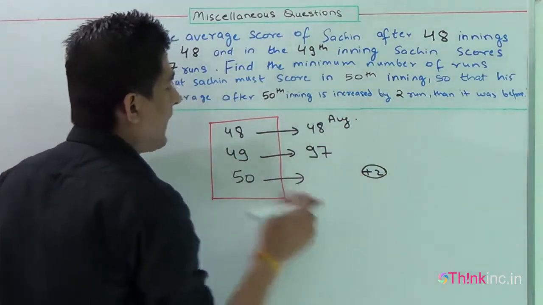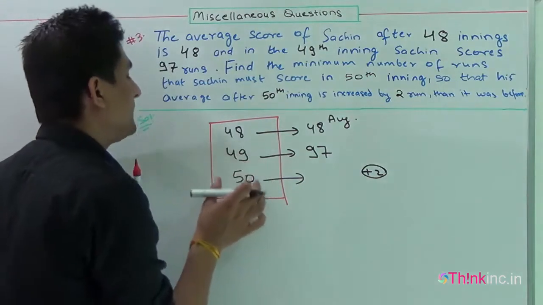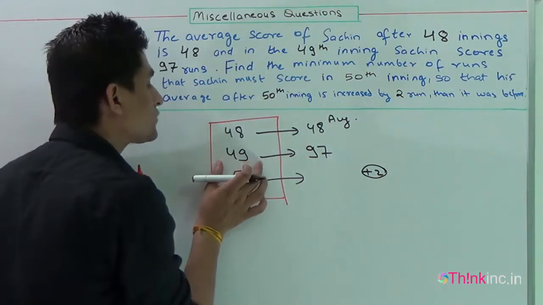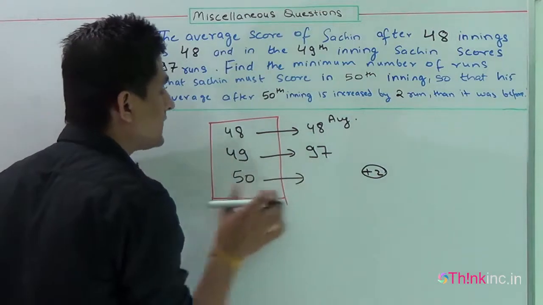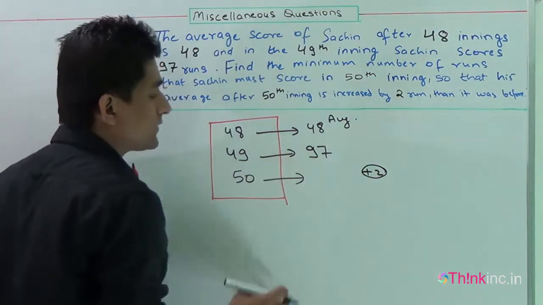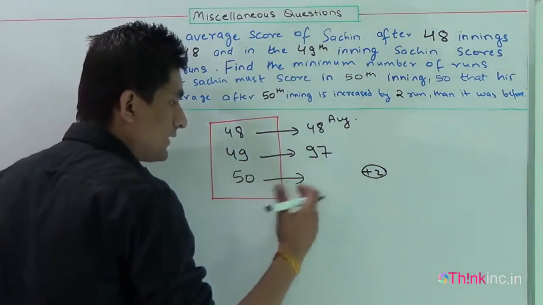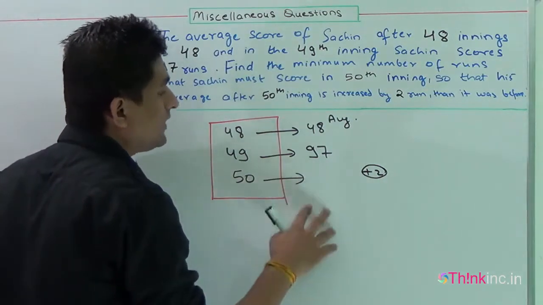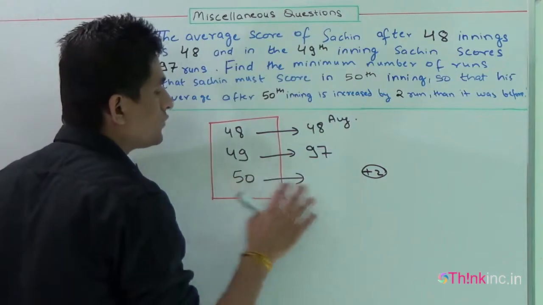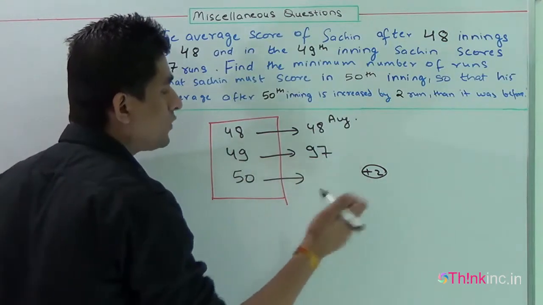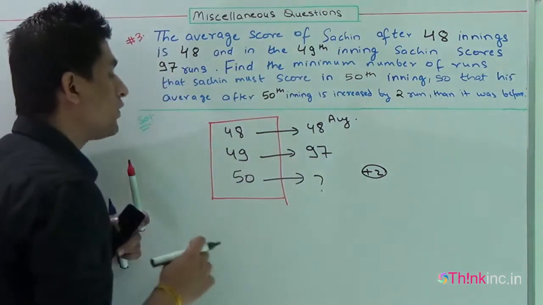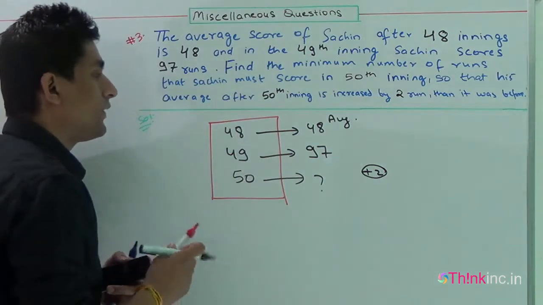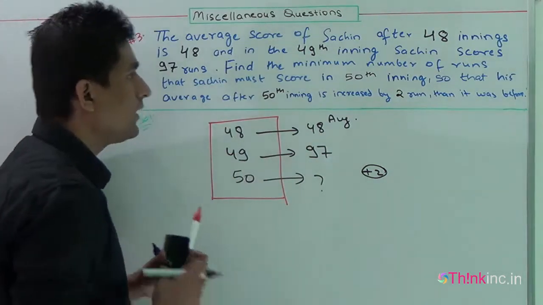That means increased over his previous average, the average after the 49th inning. He wants his average to be increased by 2 runs, so he wants to make some runs. The question is, how many runs must he score in the 50th inning so that his average is increased by 2 runs? We have to find the score he should make in the 50th inning. I think I've got the question. Now I'm solving it.